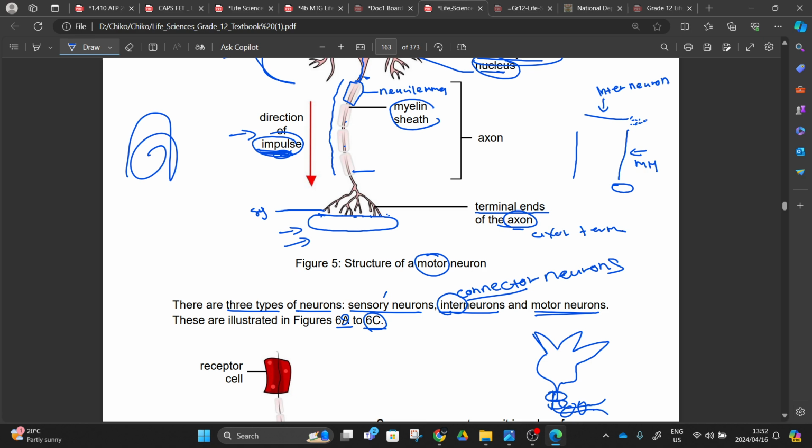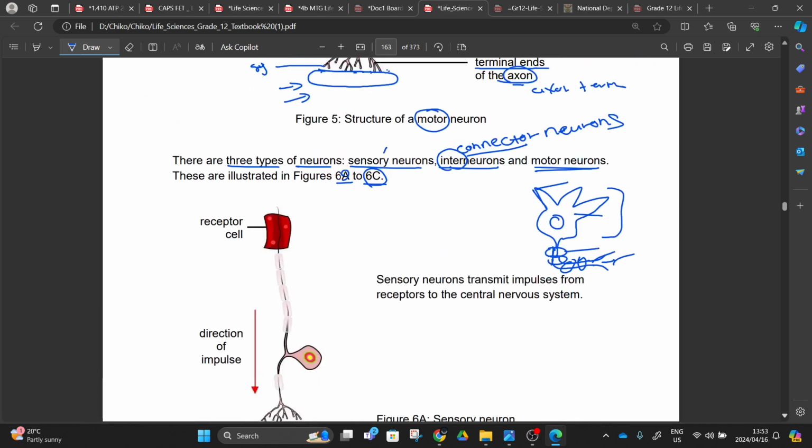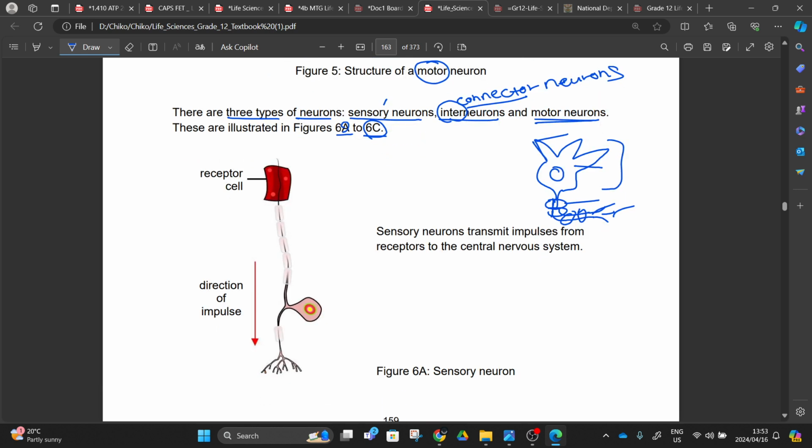Then from there you'll have the terminal axons. This one is the dendrites, this one the cytoplasm, this one the nucleus, and all this is the cell body. This one is the myelin sheath, this one the axon, and this one the terminal. A simplified structure. From there we go to our sensory neuron. There's a difference between the motor neuron and the sensory neuron. This is a sensory neuron. Okay, let's go back to the motor neuron, we talked about that.